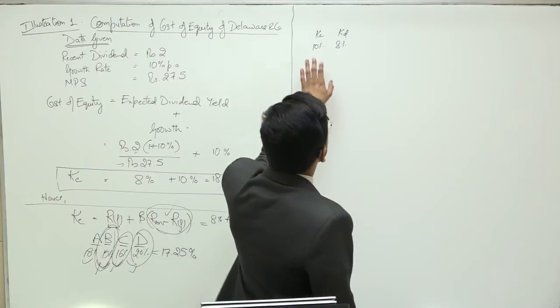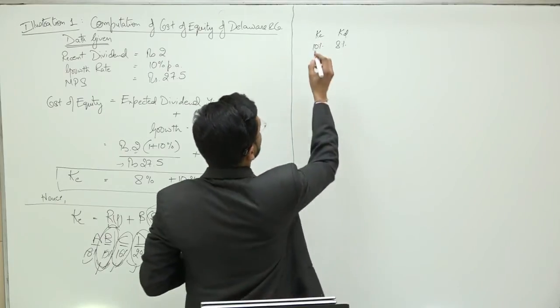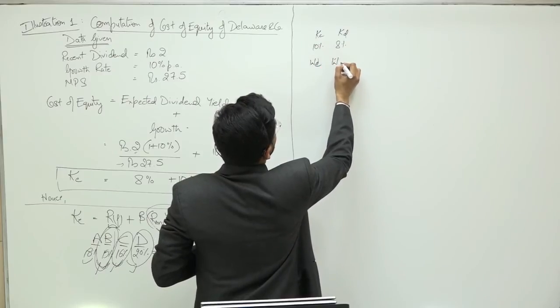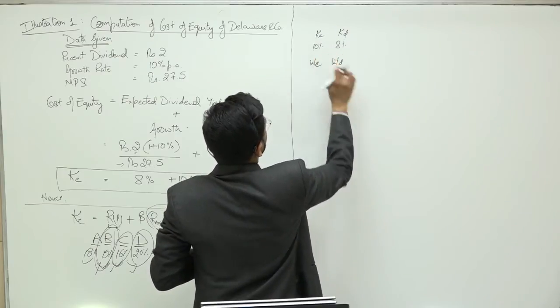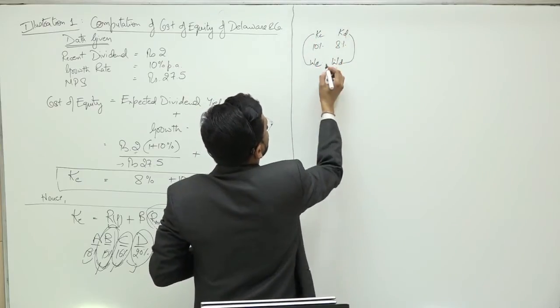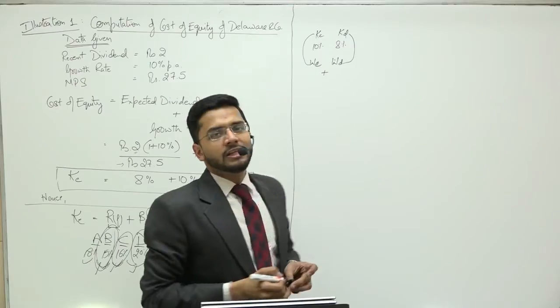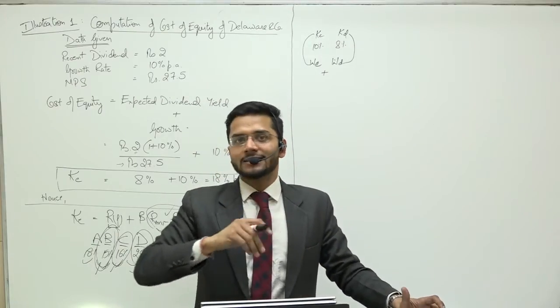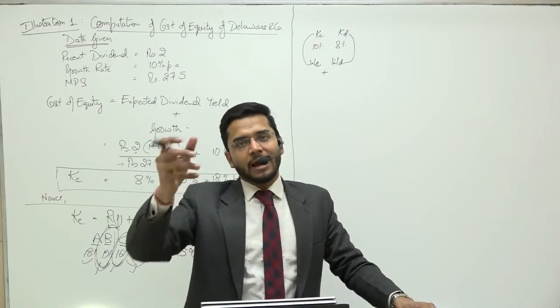Guys, to ascertain the overall cost of capital, you have to multiply these figures with weight of equity and weight of debt. The moment you multiply KE by WE and KD by WD and you add both these figures, then you are going to get the overall cost of capital, which is also known as weighted average cost of capital.